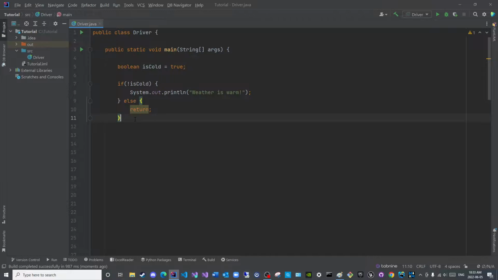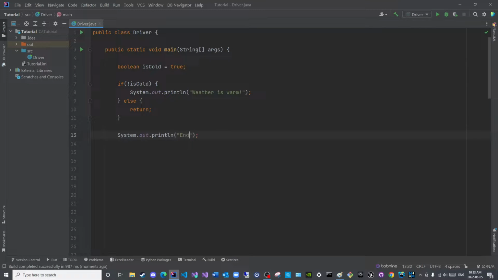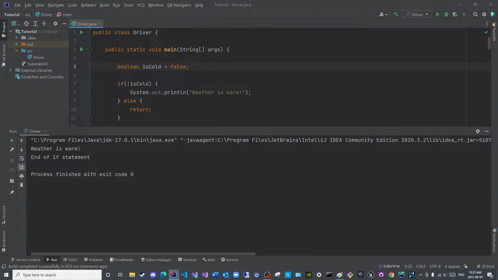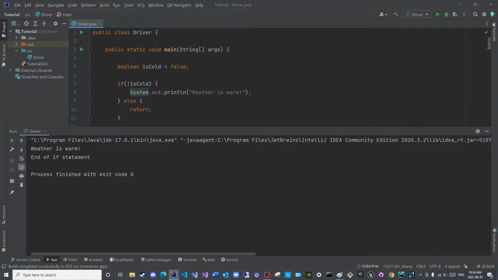To highlight this even further, I will add a print statement after the if statement here: end of if statement. I will return this to false. Weather is warm because this condition is true, and the end of if statement.